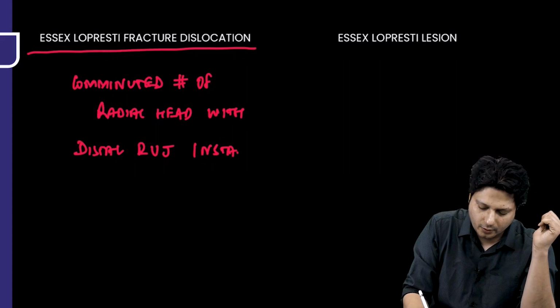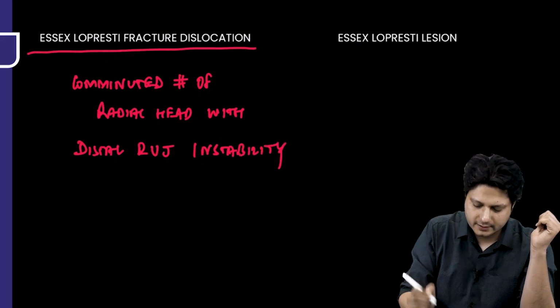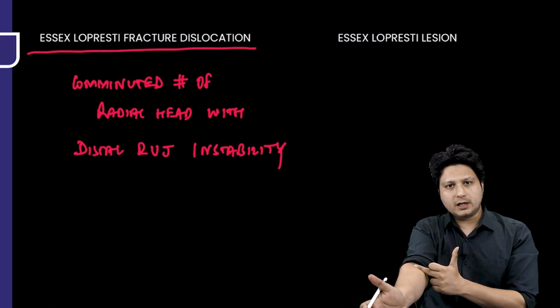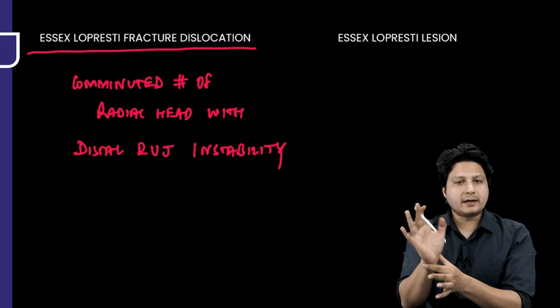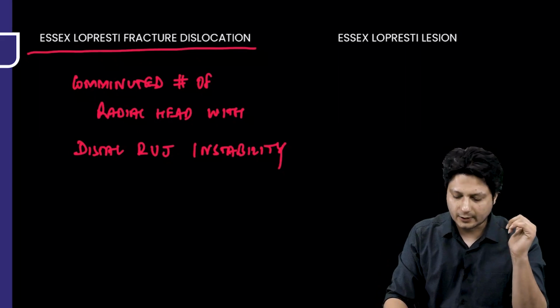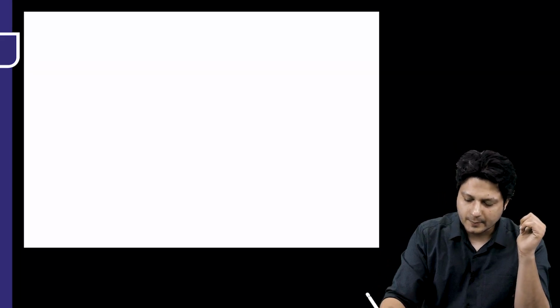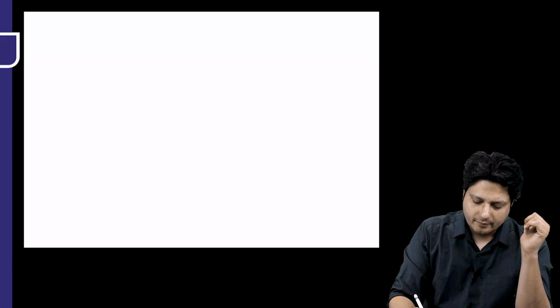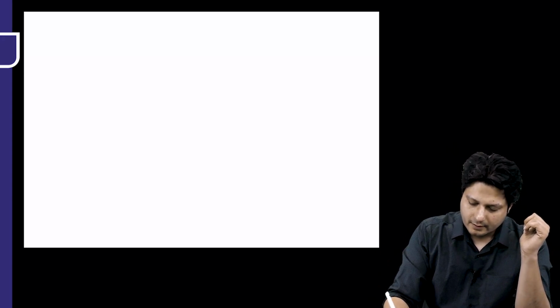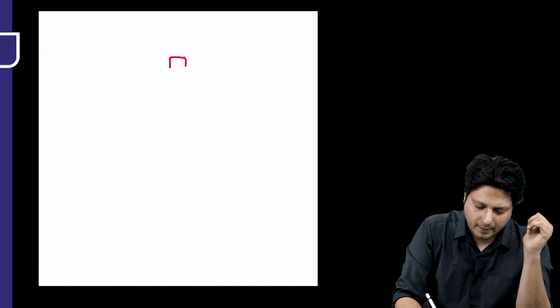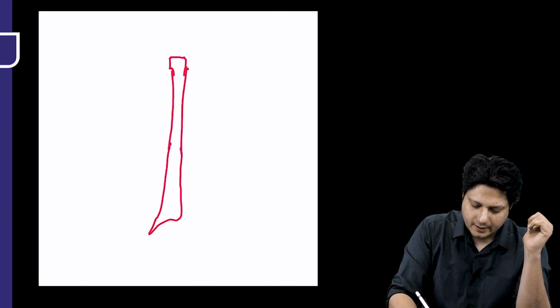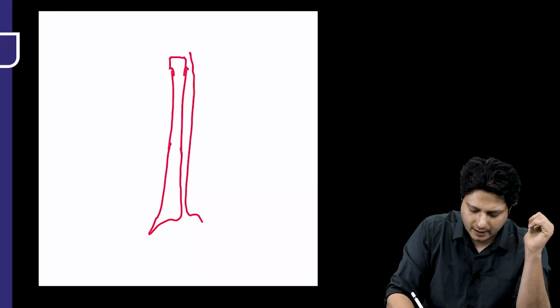instability. Now, one thing that you might ask is that if the fracture is happening in the proximal part of the forearm, then why will there be a distal radio-ulnar joint instability? Just try to have a basic understanding of this. Imagine this is the proximal part of the radius, that means the head of the radius, this is the neck of the radius, and this is the rest of the radius. And here we have the distal part. Similarly, this is the ulna and this is the ulnar styloid.